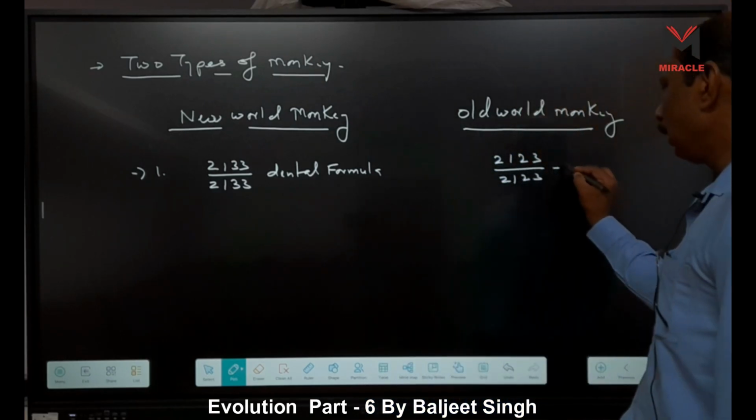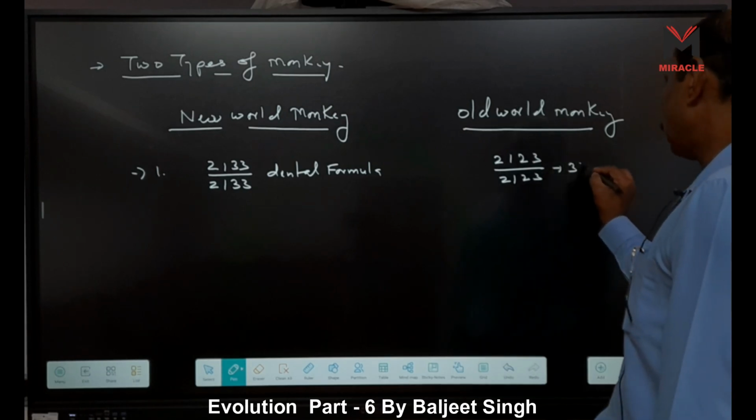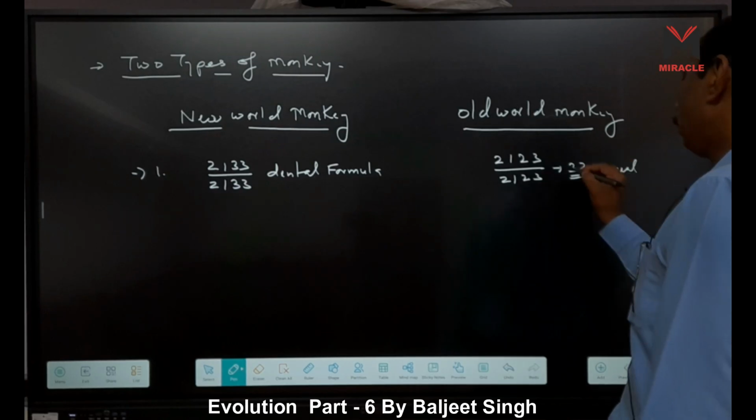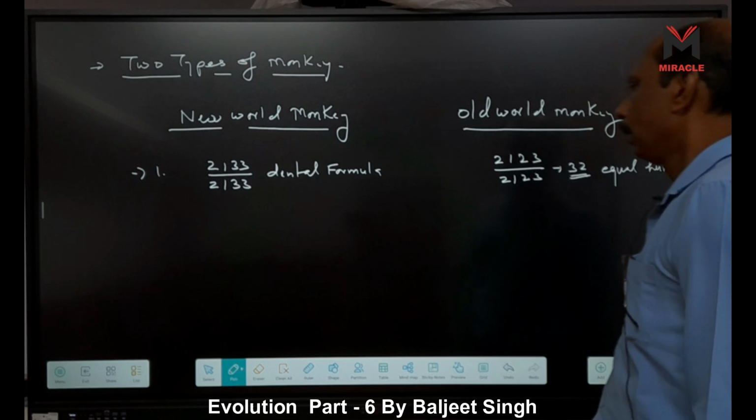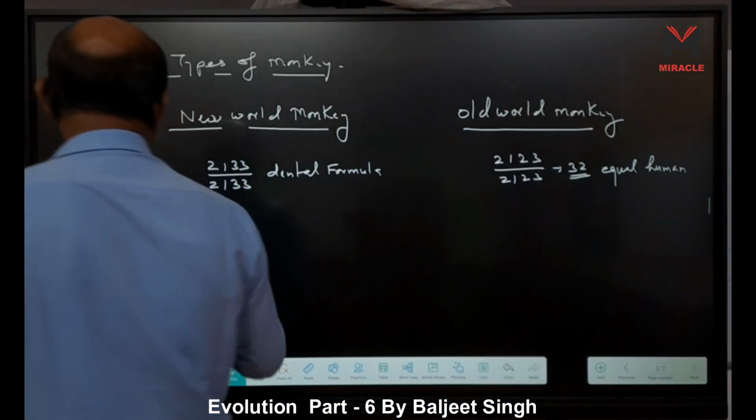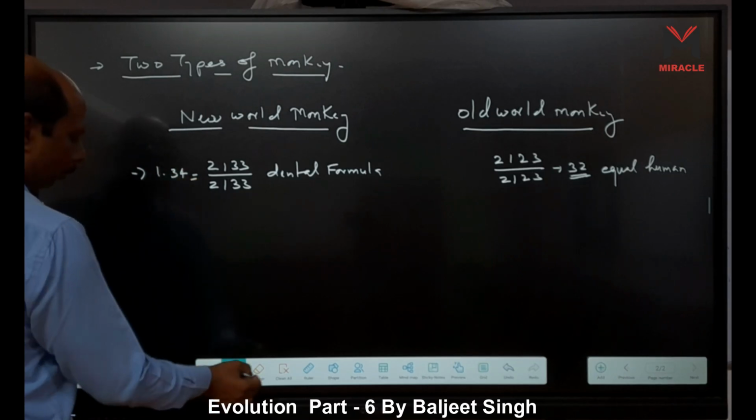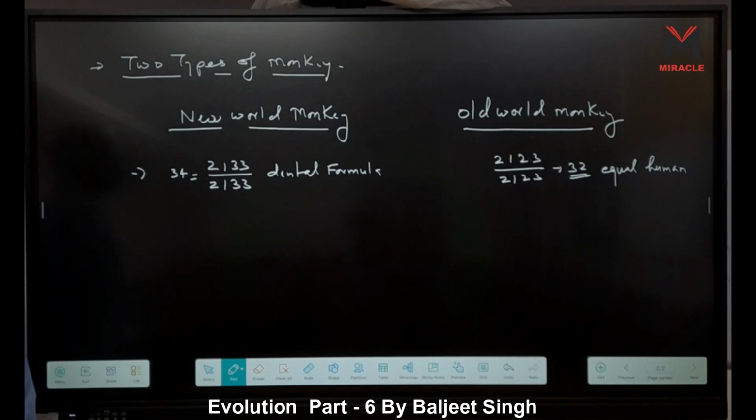That means it is exact. How many teeth are there? 32. It is equal and the same as human, right? This other one contains how many teeth? It contains 34 teeth, simply we understand, right? So 34 teeth means it is not near to human.